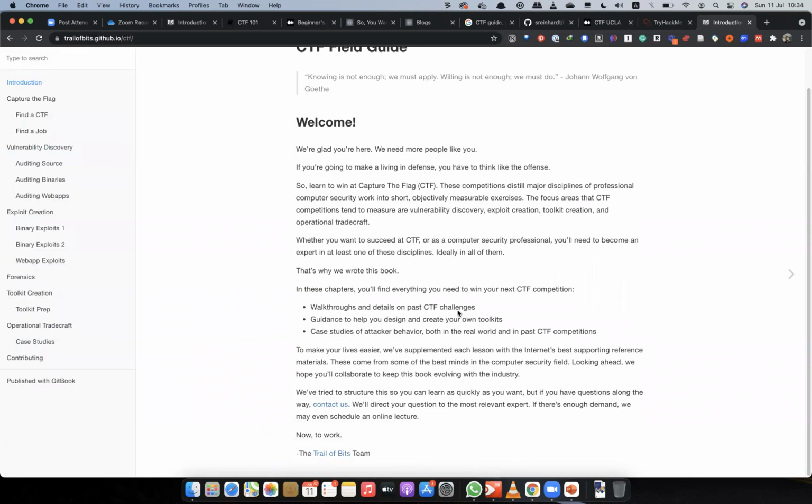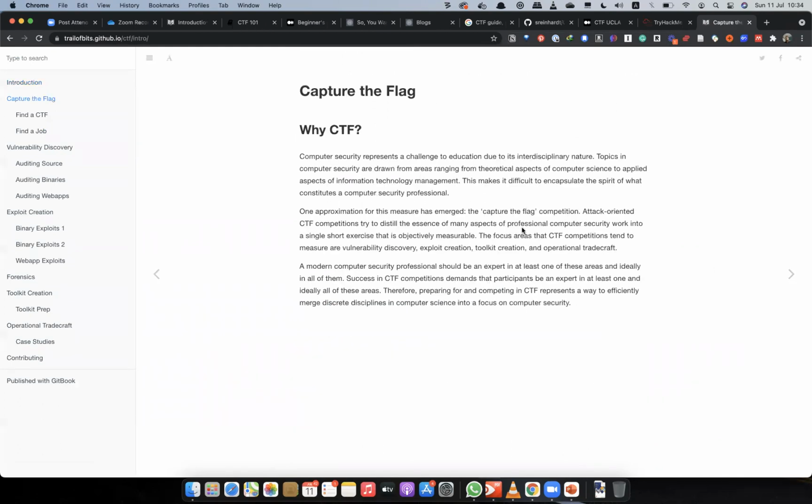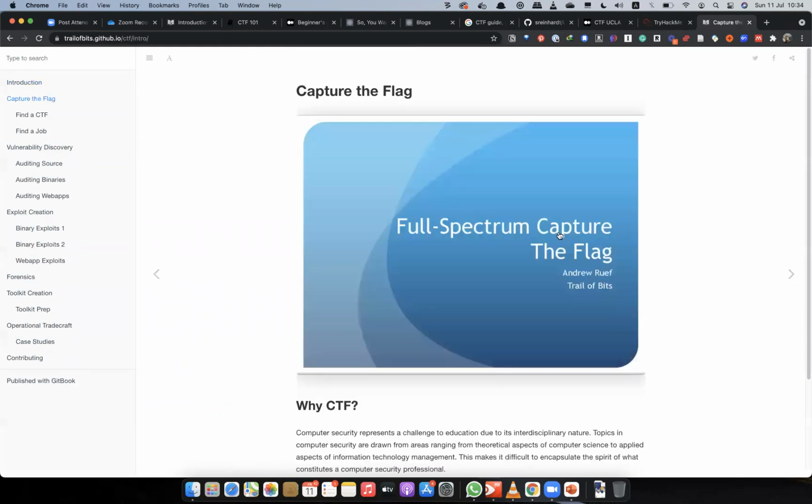So you can find what is a CTF, and basically it explains walkthroughs, guidance, and things like that. And then the next page, why CTFs, why this is important. But remember, the only difference, guys, is that we are going to do vertical CTFs. We are not going to do the traditional horizontal CTFs where you have categories of concepts, but rather we wanted the lectures to be as interactive as possible.